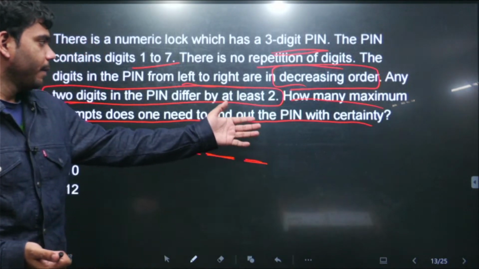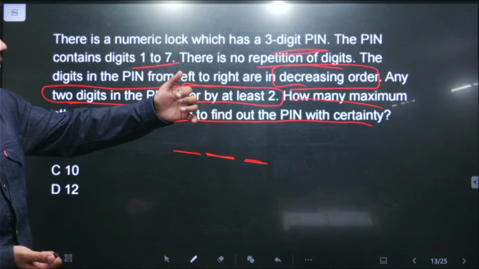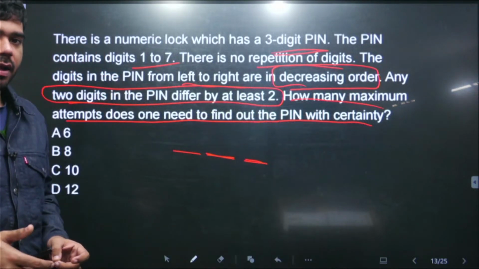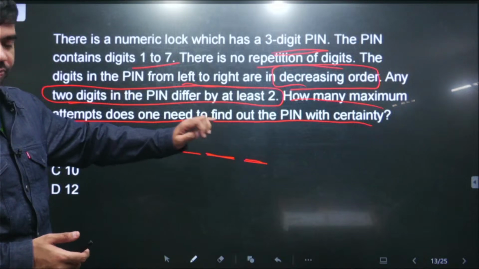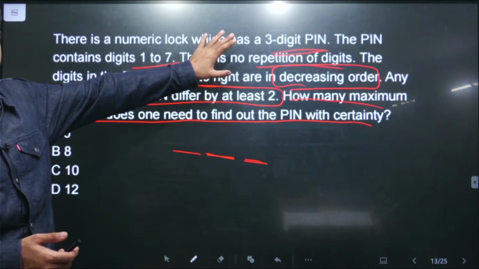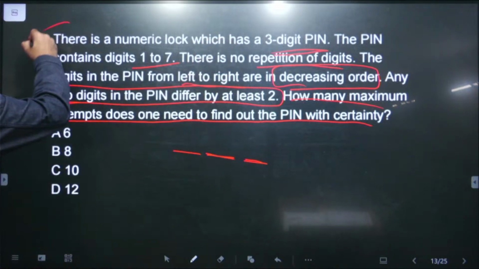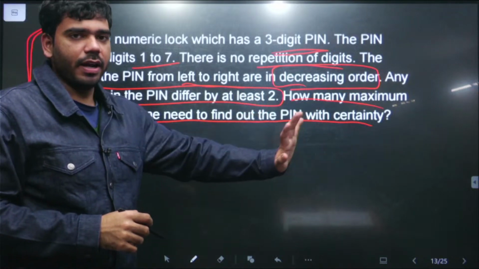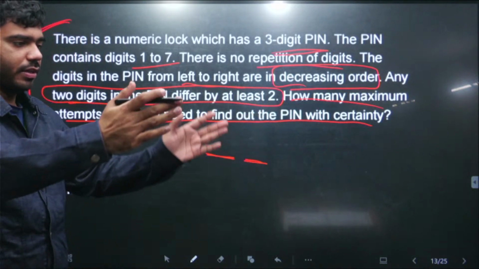So the question is asking in how many attempts one needs to find out the pin with certainty. It means how many different pins, how many different possibilities there are, how many pins can be formed using these conditions. The total number of pins formed using these conditions will be the maximum number of tries he needs to do. He found out that there are 12 such pins.